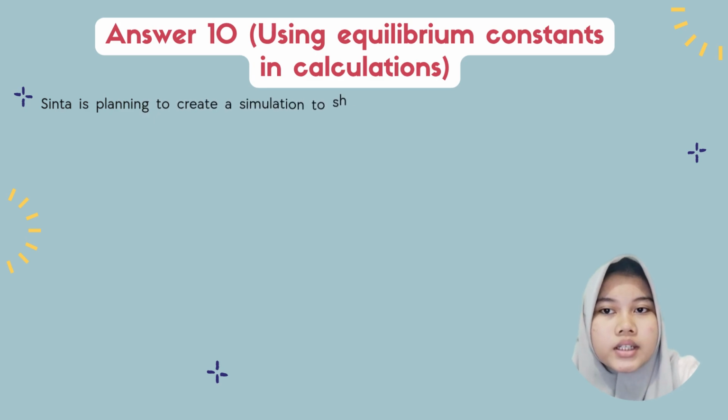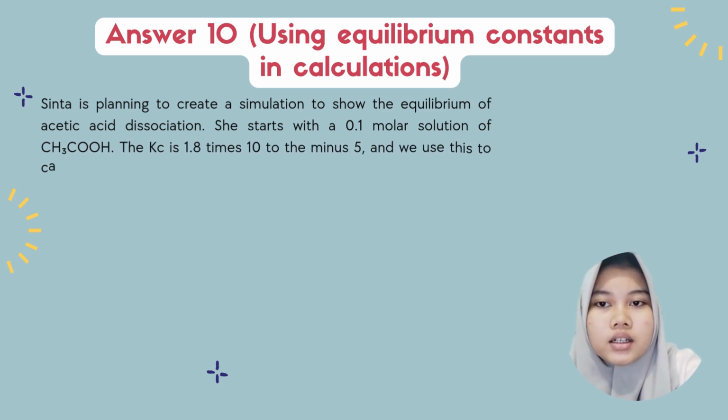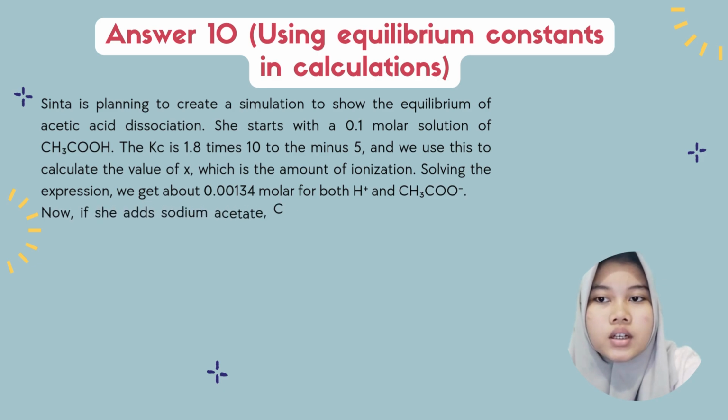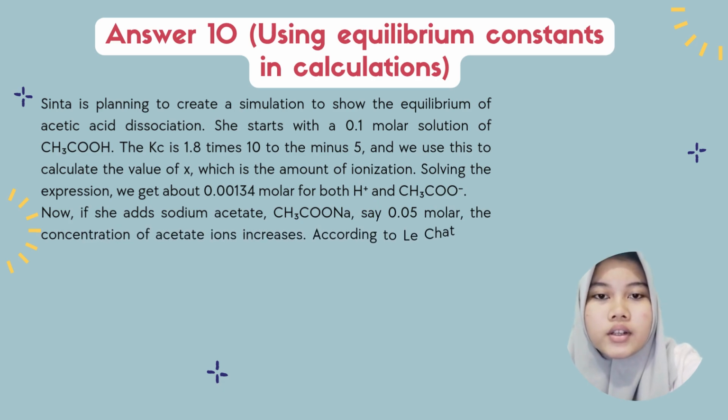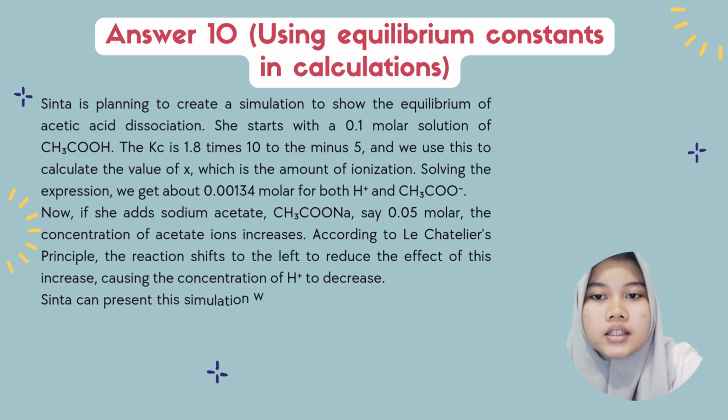From question number 10, Sinta is planning to create a simulation to show the equilibrium of acetic acid dissociation. She starts with a 0.1 molar solution of CH3COOH and the Kc is 1.8 times 10 to the minus 5, and we use it to calculate the value of x, which is the amount of ionization. Solving the expression, we get about 0.00134 molar for both H+ and CH3COO-.